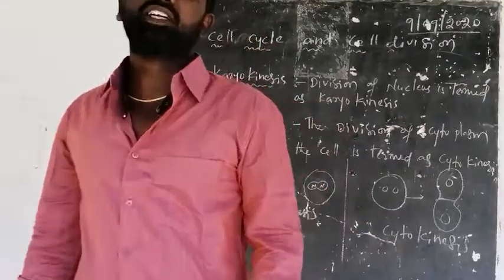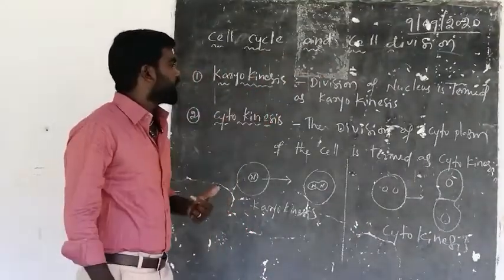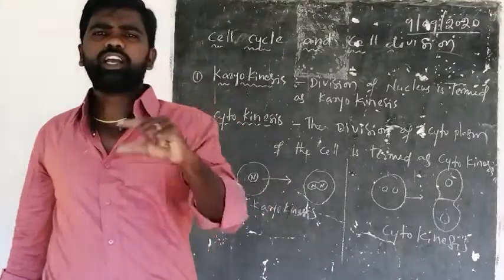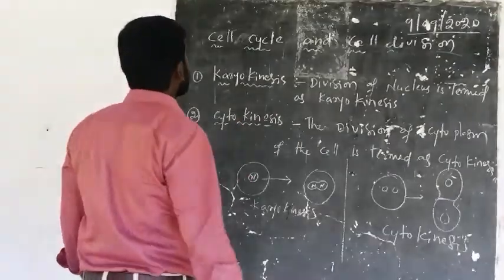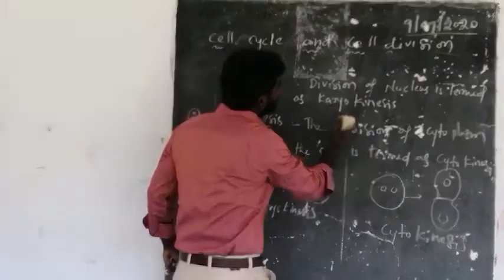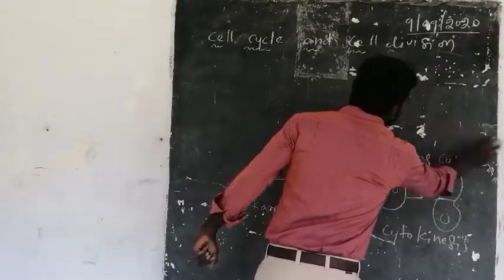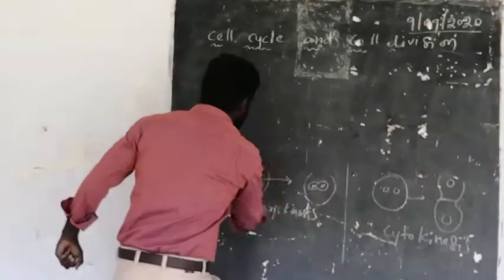Cell division comes under the cell cycle only; cell division is a part of the cell cycle. And there are two kinds of cell divisions. What are those two kinds? Mitosis and meiosis.